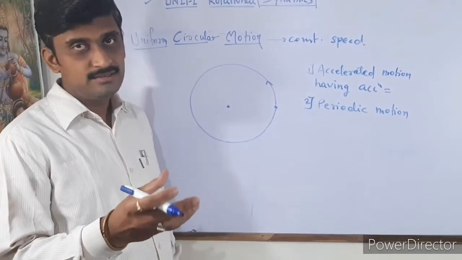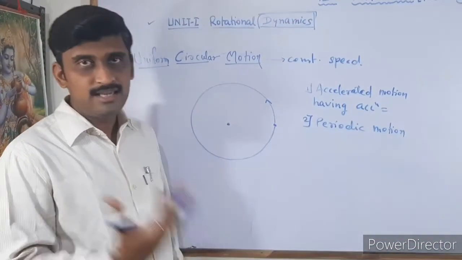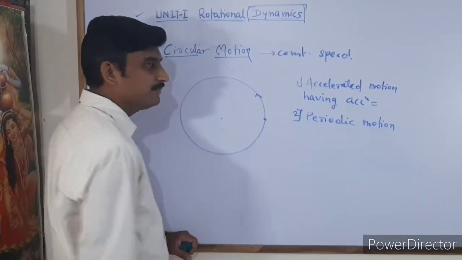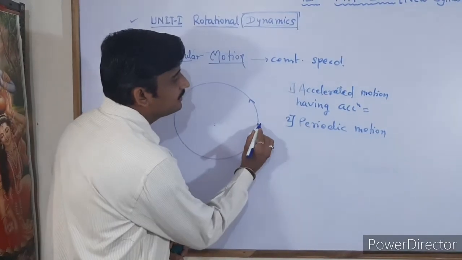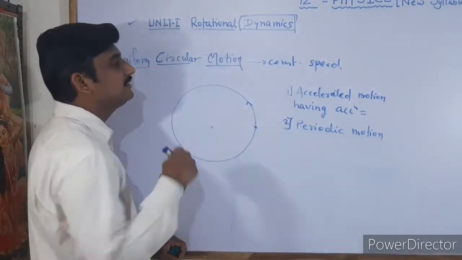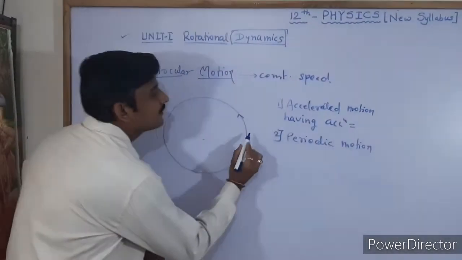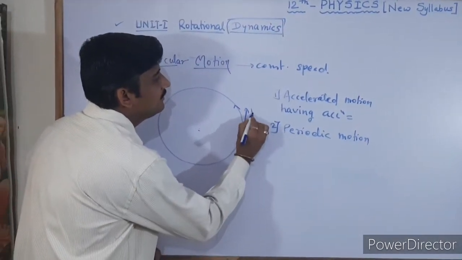Last year we also studied the two types of acceleration that it is having: radial and tangential acceleration. Now how can radial or tangential acceleration be explained? During the motion, the particle is moving in this direction with some velocity, the linear velocity v.